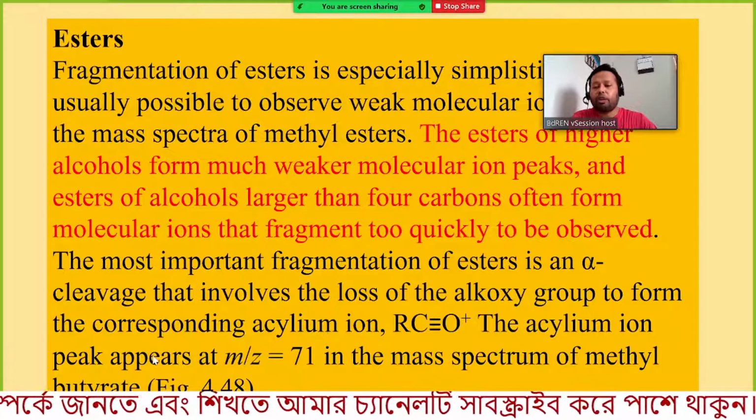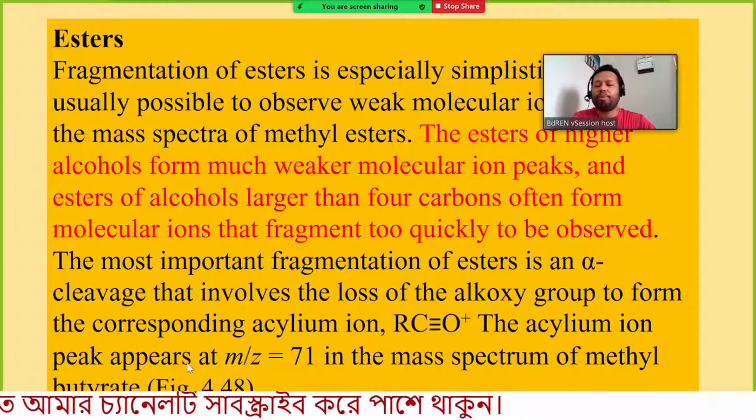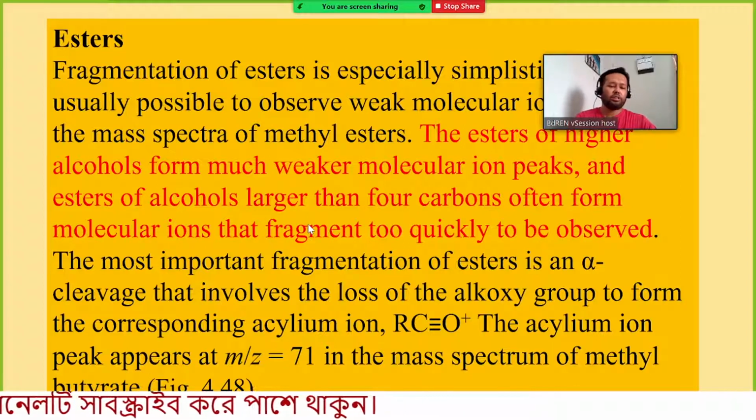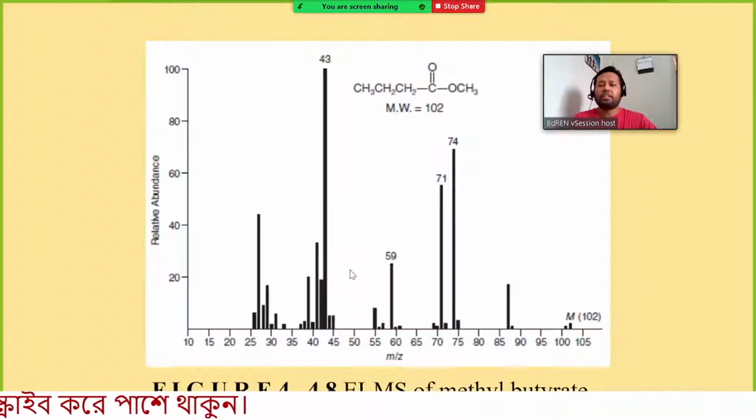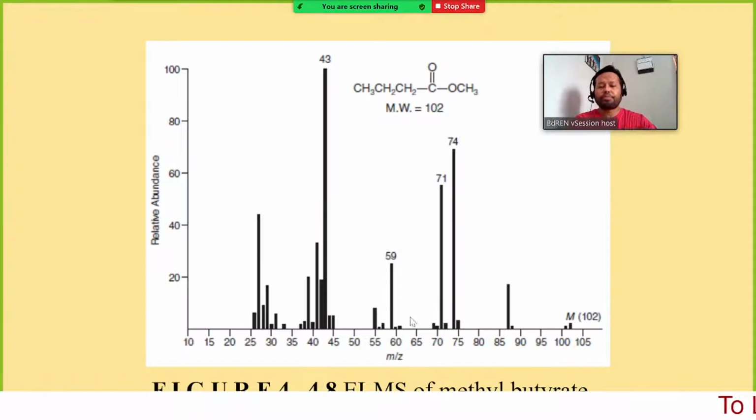The acylium ion peak appears at m/z equal to 71 in the mass spectrum of methyl butyrate. So if we have methyl butyrate here, this is the methyl and this is the butyryl. You can find the signal corresponding to 71, and this portion is the acylium ion. Here you can see the signal corresponding to 71.